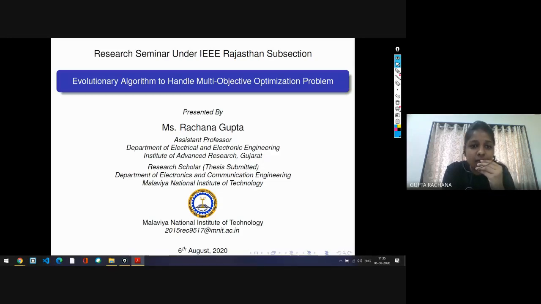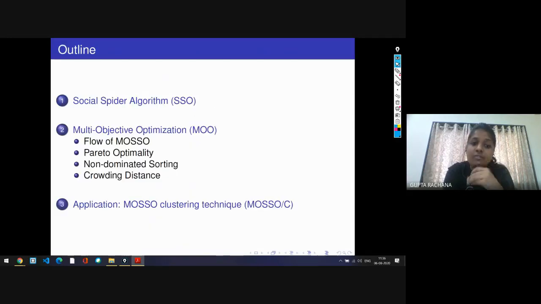So, welcome everybody. Today we are going to discuss evolutionary algorithm to handle multi-objective optimization problem, and particularly we are going to discuss the single objective social spider optimization algorithm and how we can extend that single objective social spider algorithm into multi-objective space, and hence we can use the clustering algorithm for the application in satellite images. So these are the basic outlines that we are going to discuss today.